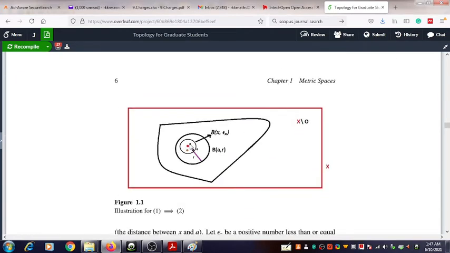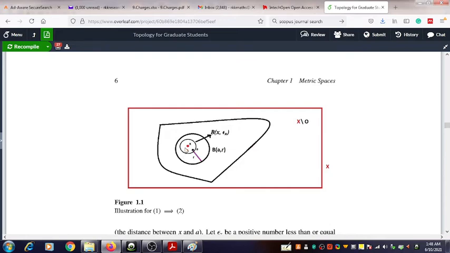So by choosing that quantity, R minus the distance between x and A is the distance from this point x to the boundary of the bigger circle. Okay, the bigger ball. R minus the distance between x and A is equal to the distance from the point x to the boundary of the outer circle, or the bigger circle.